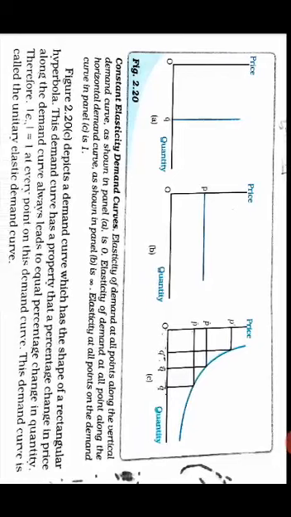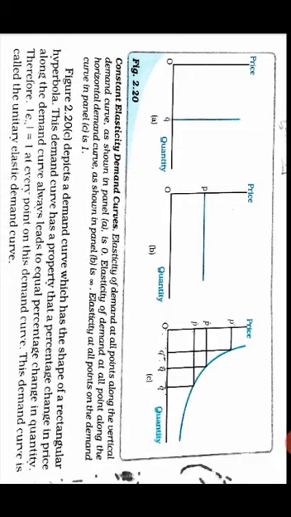So the vertical demand curve, as depicted in the first graph, graph A, is where, whatever the price, the demand is at the level Q bar.